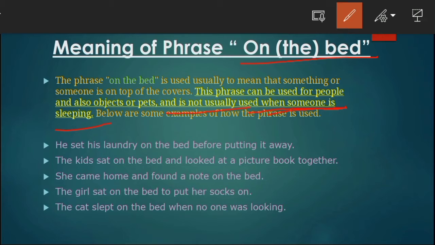We use the phrase on the bed when someone is doing something except sleeping, like reading a book, etc. Below are some examples of how the phrase is used. I have given some examples here.